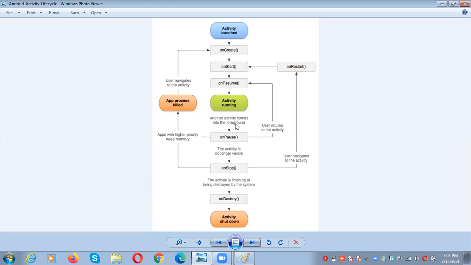So another activity comes into the foreground. While one activity is going on, another activity may come to the foreground. At that time, what will happen? We need to pause. So what is the purpose of onPause? It will stop the current activity for a temporary purpose and resume some other activity for completion. So whenever you are doing one activity and some other activity comes onto the foreground, automatically the previous one has to be paused. That means we temporarily suspend the process and complete the execution of the foreground activity.